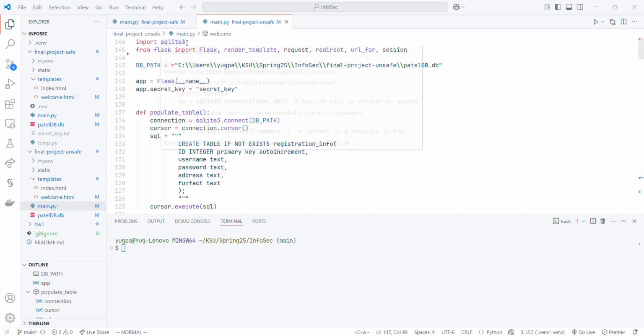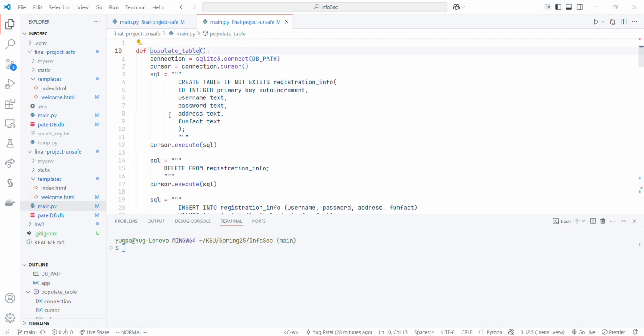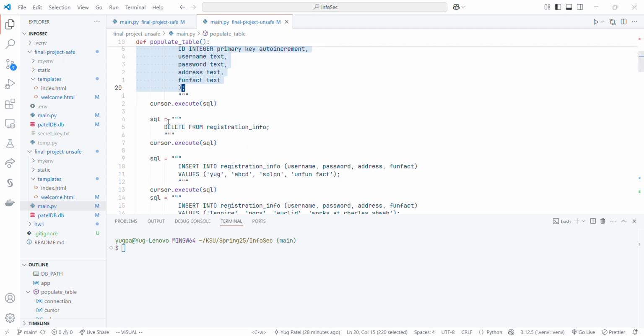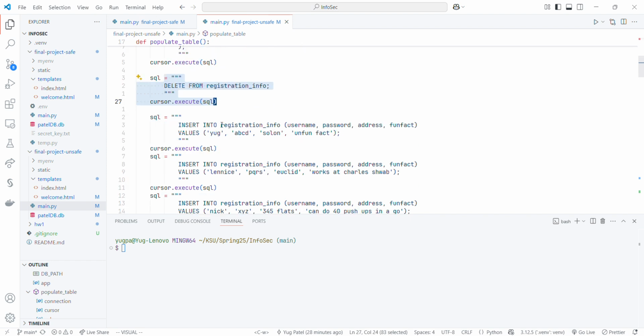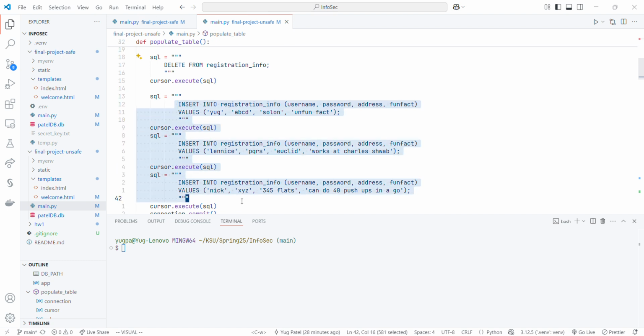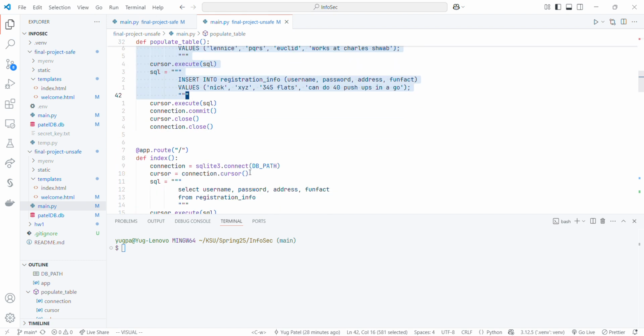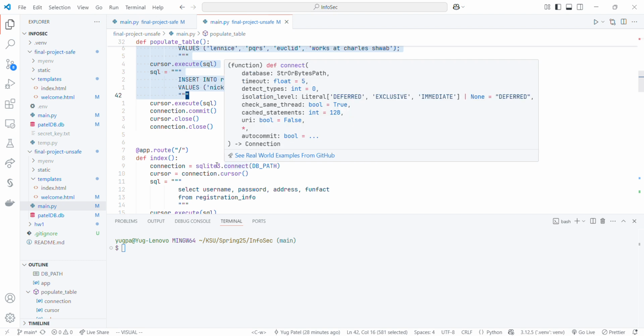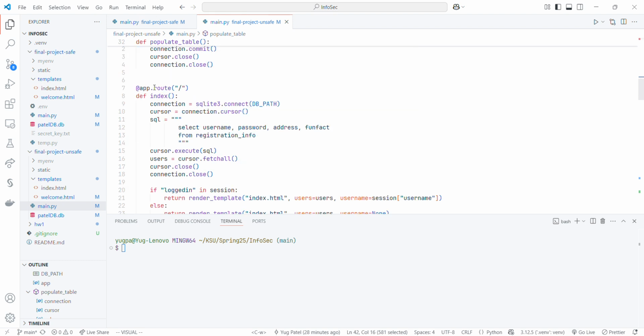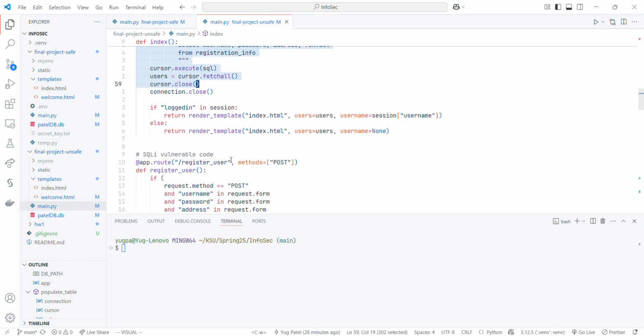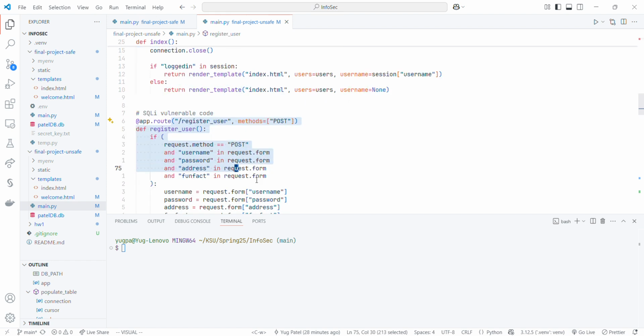So I'm using SQLite and Flask, and then we have this populate table function, which creates the table if not present, deletes any existing tables, deletes any existing records, and puts these three sample records inside the table for the attacker to attack. And then we have this index route, which is the home page. We have this register user route,